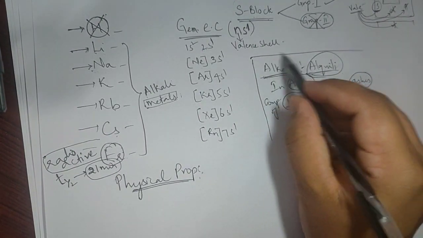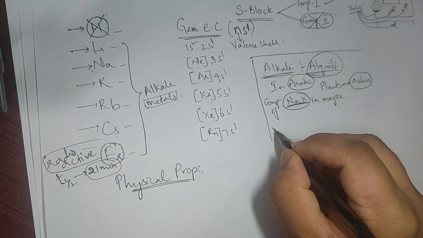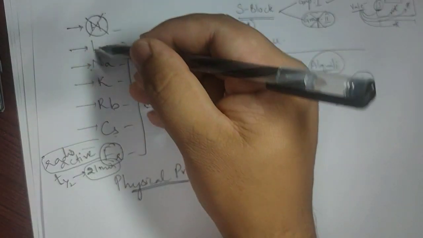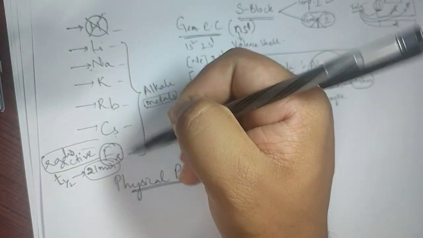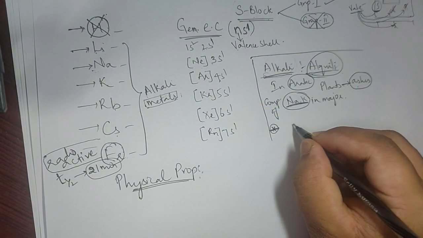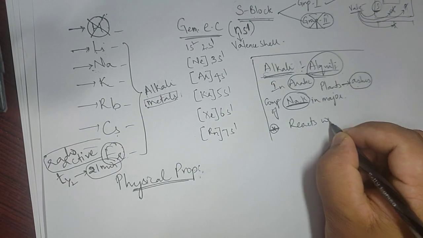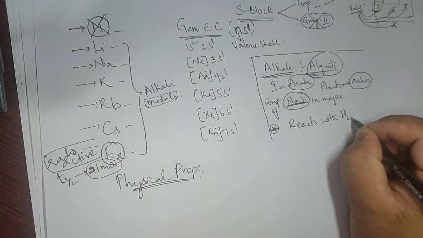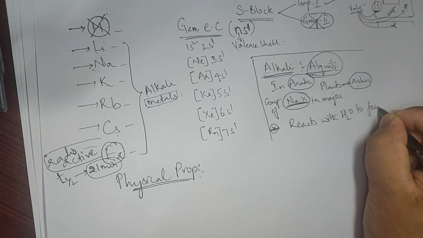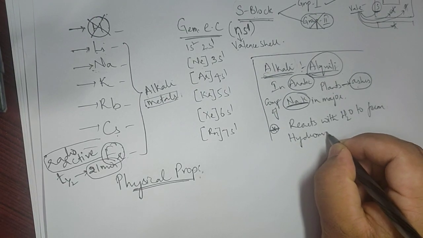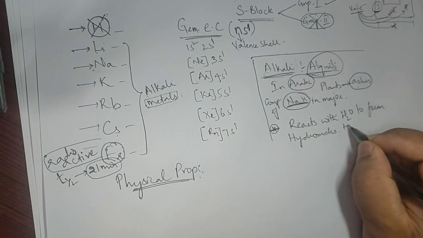And now today, the important reason for the name is this: these elements like lithium, sodium, potassium, rubidium, cesium, when they are dropped in water, react with water to form hydroxides that are basic in nature.